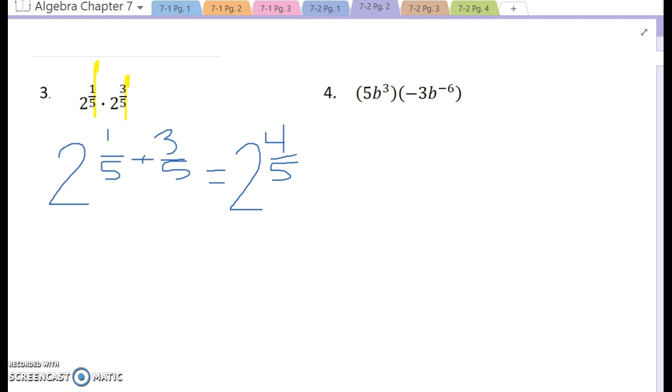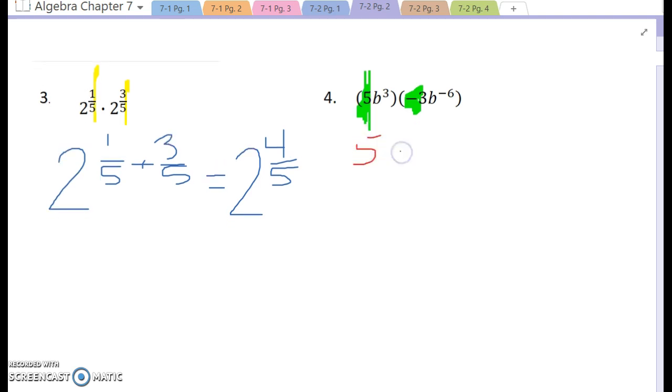All right, this next one combines a lot of stuff. So let's take a look at what we've got. First of all, you should see that you've got numbers in front of the letters. So what that tells me is I'm going to have to take 5 times -3.